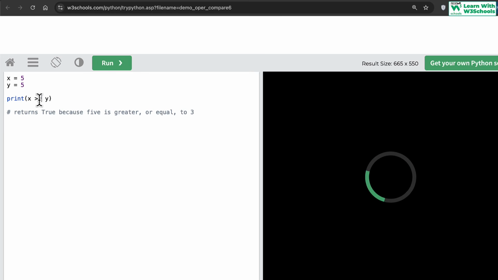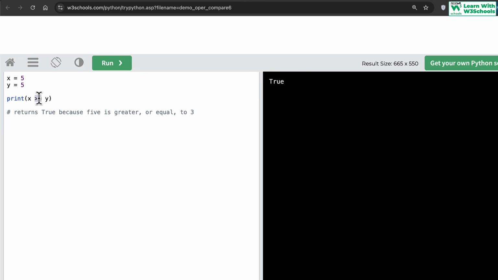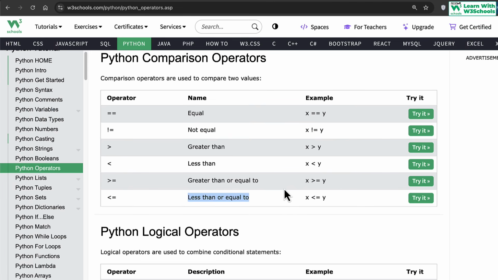So that's why we use the symbol x is greater than or equal to y. Now it becomes true because we are saying they are greater than or equal to. So this basically has two comparisons in one symbol. They are checking two things: greater than or equal to, less than or equal to. So at this point we are checking two different things, that they are either bigger or equal in one single group. Make sense? Perfect. Then we have something called logical operators.